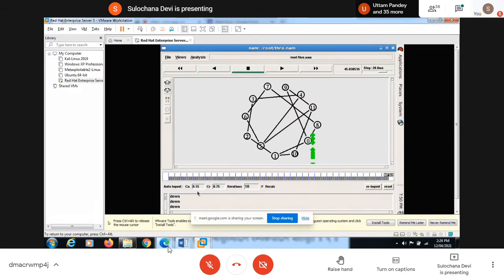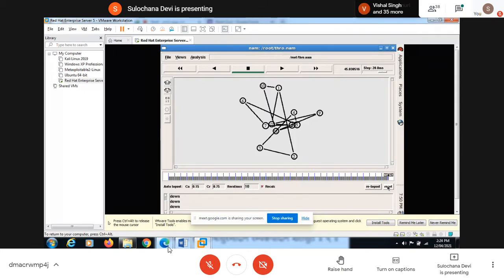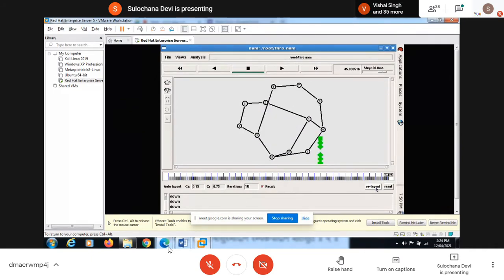And from here, either you can define this layout or you can just change it from re-layout. If you click on re-layout, this layout will be changed, or you can reset it accordingly. So this is how you can change this layout. This is clear? समझ में आया?